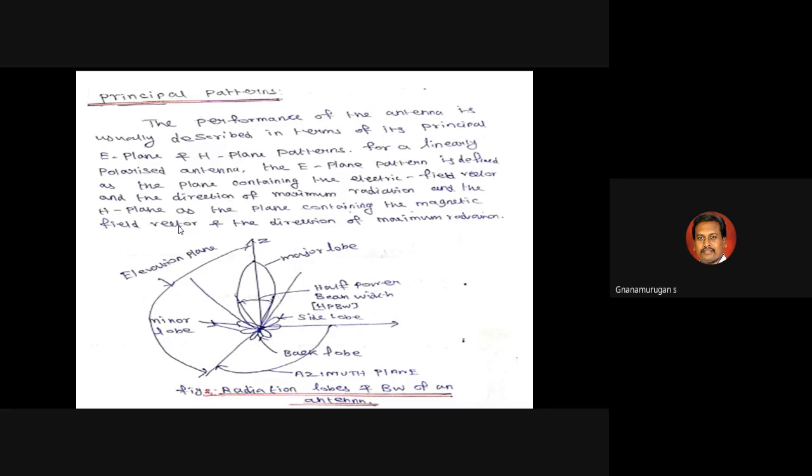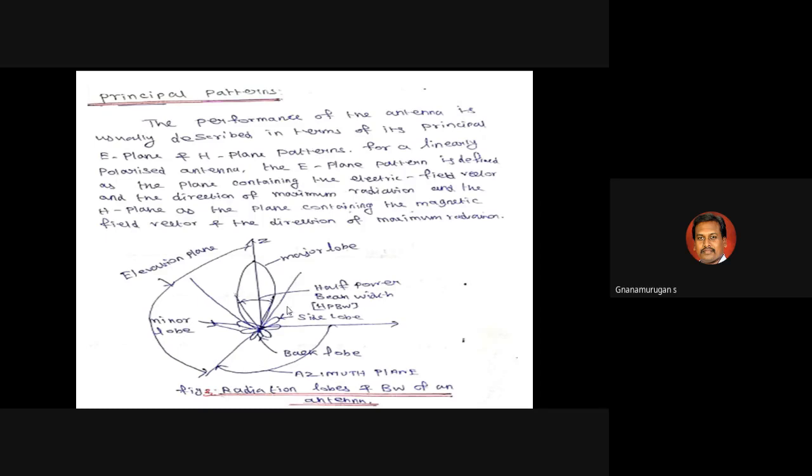So this is a major diagram for radiation lobes and bandwidth of the antenna. What lobes are available? This is a radiation pattern. Generally, this is called the radiation pattern. Different types of lobes are available. This is a basic diagram. What are the lobes? Major lobe, back lobe, minor lobe, and side lobe. The four lobes are available.